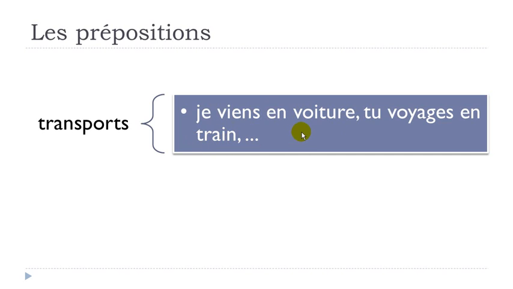If it were a metro, it would be exactly the same. If it were a tram, it would be exactly the same. You would use this en just because you are inside. So that's the reason why we make the difference between en and à. You will use à for a bicycle or motorbike, or by foot, of course. But for voiture, train, you will use en. I hope it was clear.